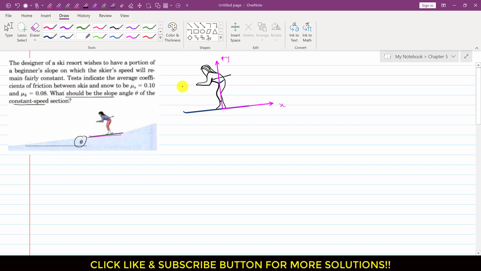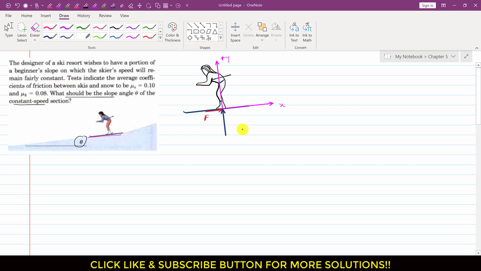Now since the skier is moving in this direction, the friction force will be acting towards the positive x-axis. Let me show that friction force acting in this direction. Similarly, there will be a normal force acting on the skier, perpendicular to the slope, which is the normal force of the ground.